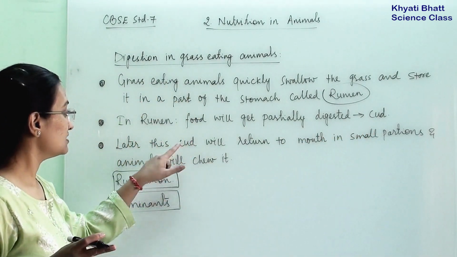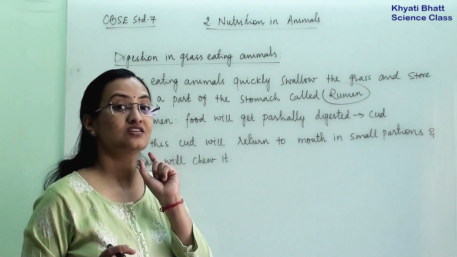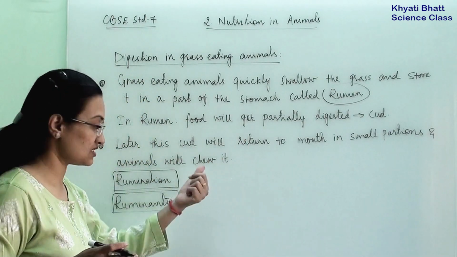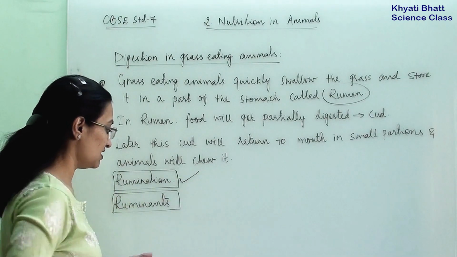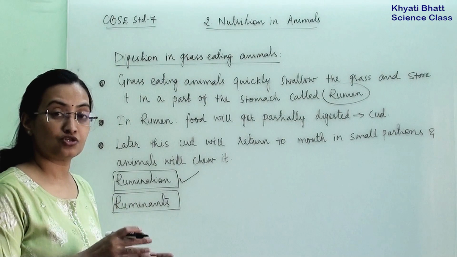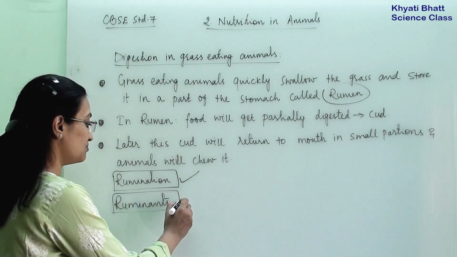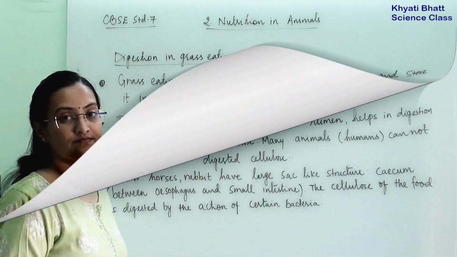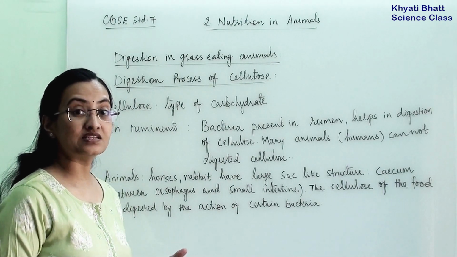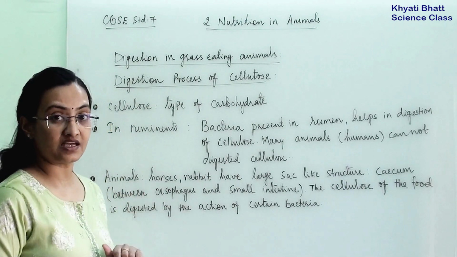Now this curd will return to the mouth in small portions and the animals will chew it. This whole process is termed rumination, and these grass eating animals follow the process of rumination, so they are termed ruminants.